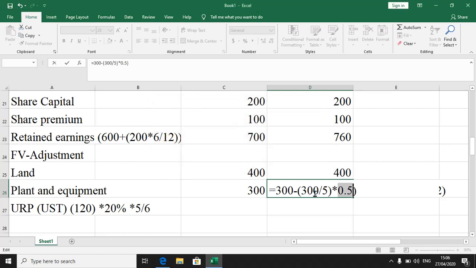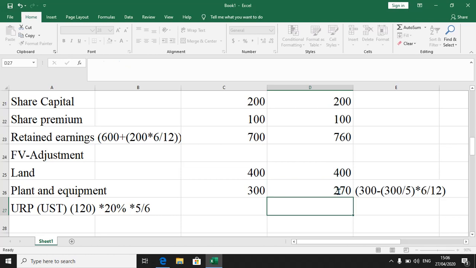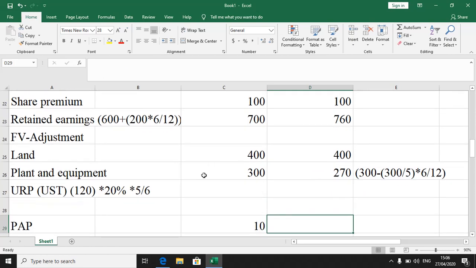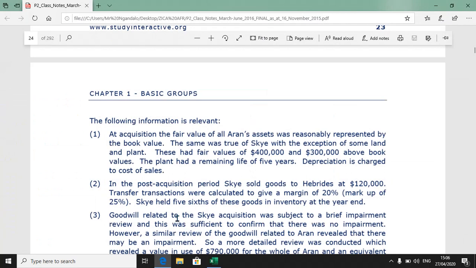Let me just remove that. All right, so there we go. If we do that, how will that look? That is precise, 270. Then further we are told in the note 2, in the post-acquisition period, the subsidiary is sold in what